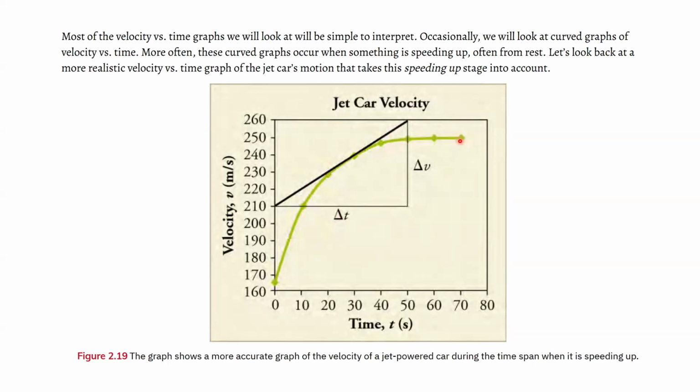And after about 50 seconds, it pretty much reached its maximal velocity and will stay there until it slows down or stops.